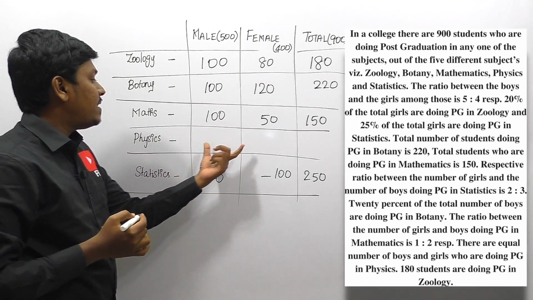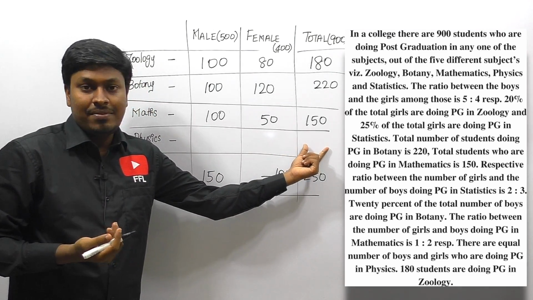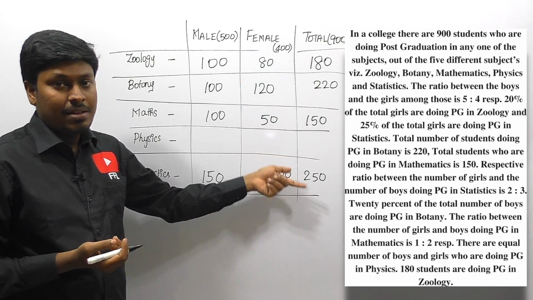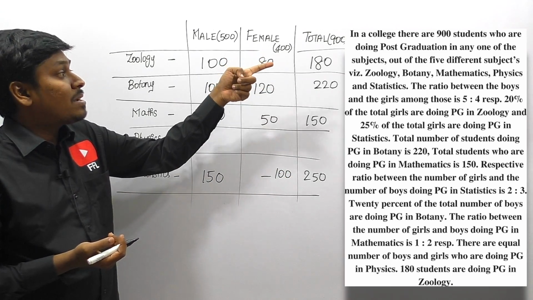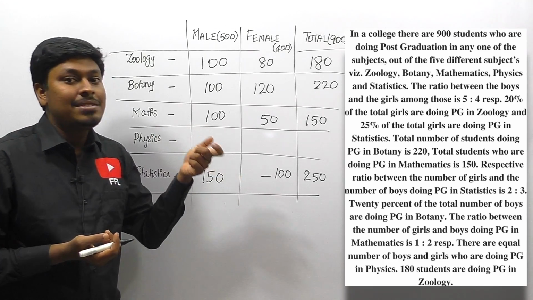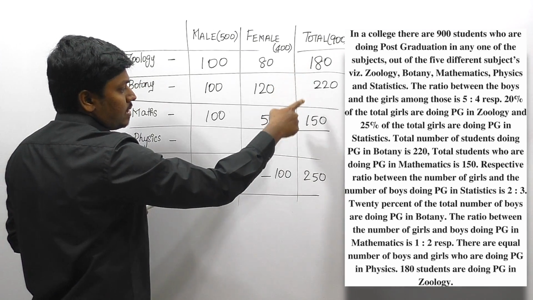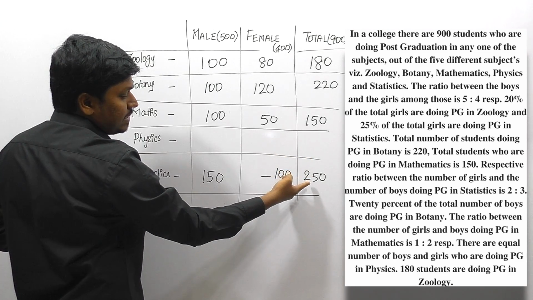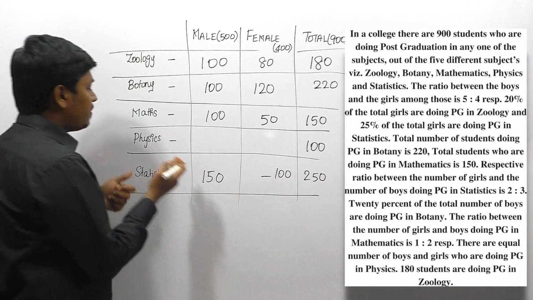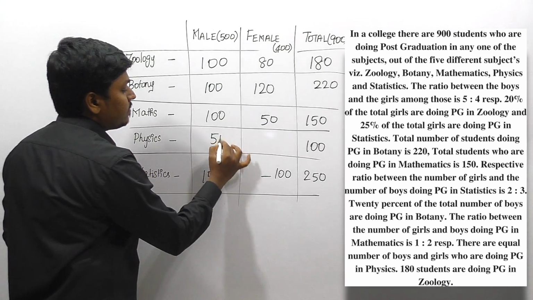So friends, listen carefully. We already know that in physics, the numbers of males and females are the same. So if we find the total number of students studying physics, then it is easy to find this value, right? So 180 plus 220 plus 150 plus 250, we need to add all the values and subtract from the total 900 students, so that we can easily find the total number of students studying PG in physics. So 180 plus 220 is 400, then 550, 650, 750, 800. So the remaining will be 100. So the remaining 100 will be the total number of students doing PG in physics. We already know that both are equal, so we can say 50 and 50.